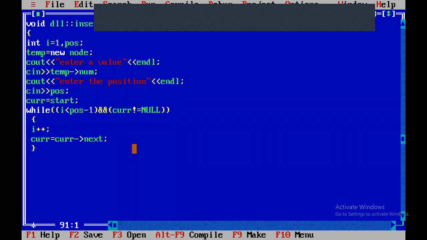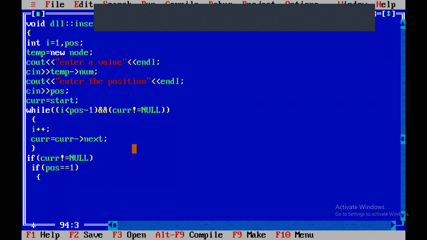After moving to the specified position, you have to check whether the position is valid or not. How will we check it? Current not equal to null indicates that it is a valid position. If current equal to null, it is an invalid position. If it is a valid position, the position may be 1 or 2 or anything. Suppose I want to insert a node at the first position: if position equal to 1, you have to insert the new node at the first position.